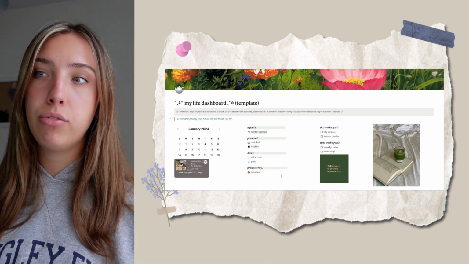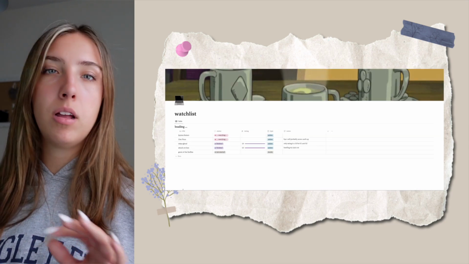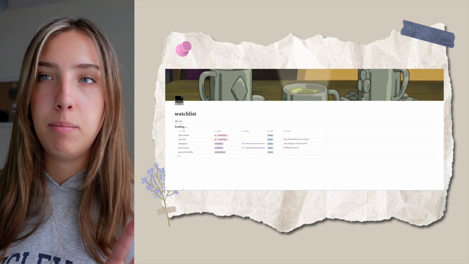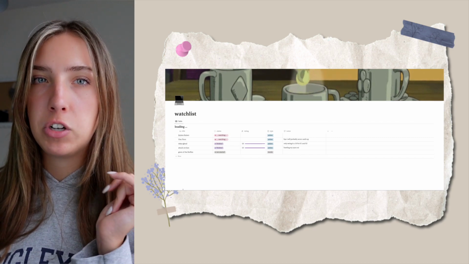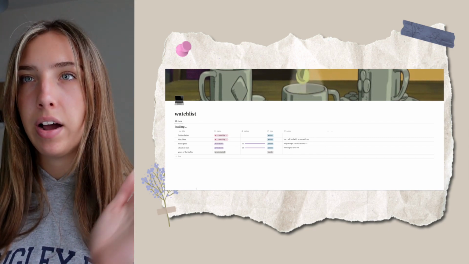Similarly to my bookshelf, I also have a watch list. The watch list is pretty much the same thing as the bookshelf, except I have it rating out of 10. I feel like when it comes to shows or movies or animes, the scale needs to be a little bit higher. I don't know.